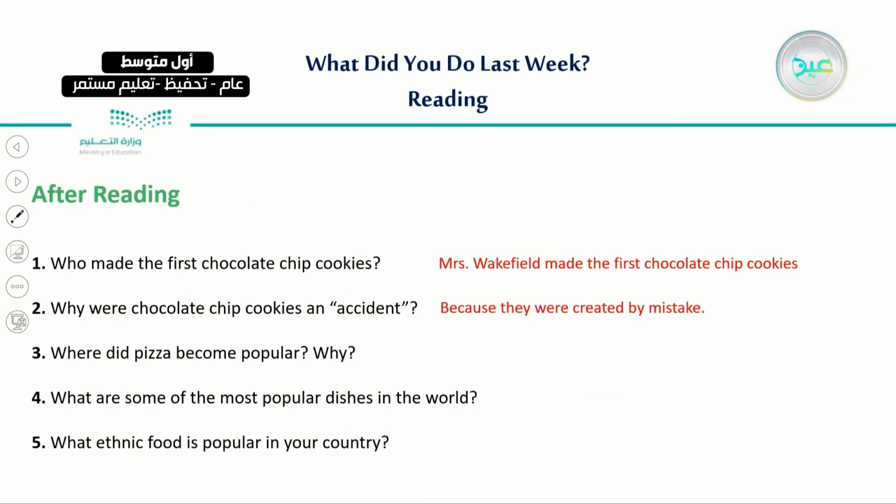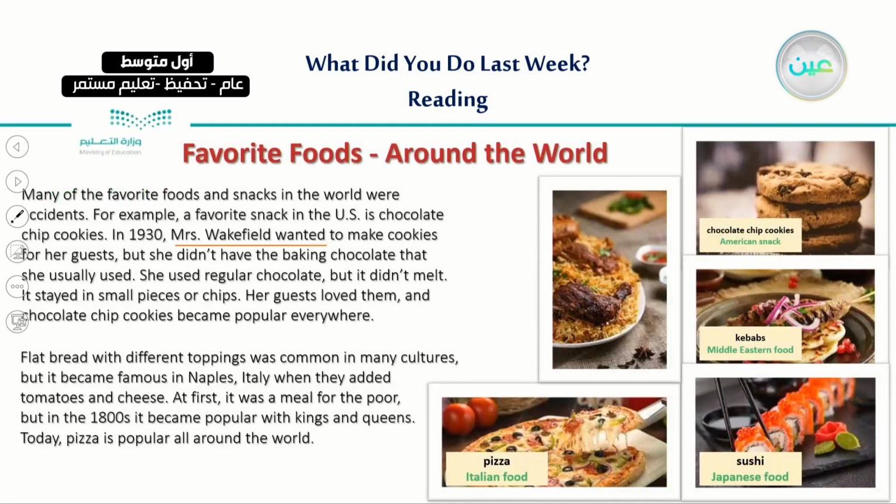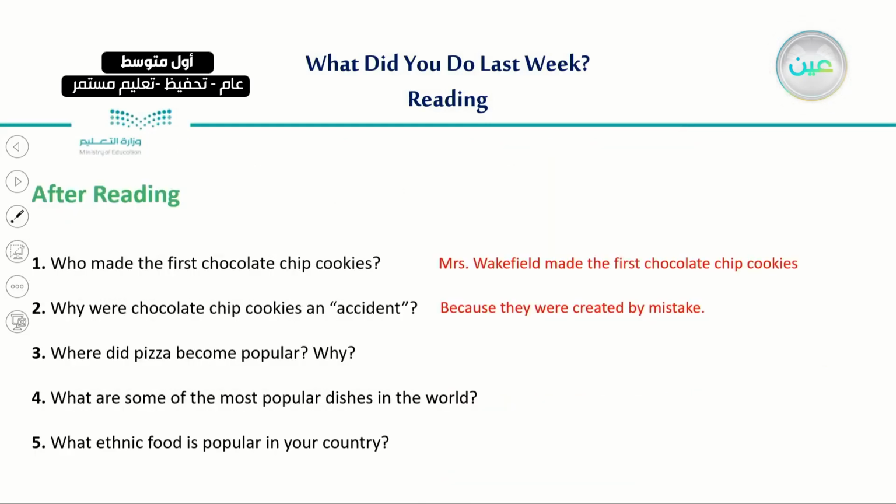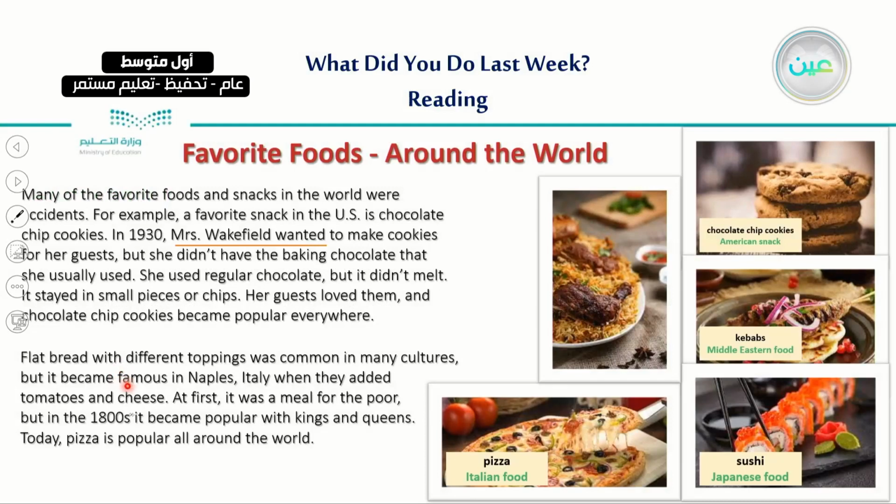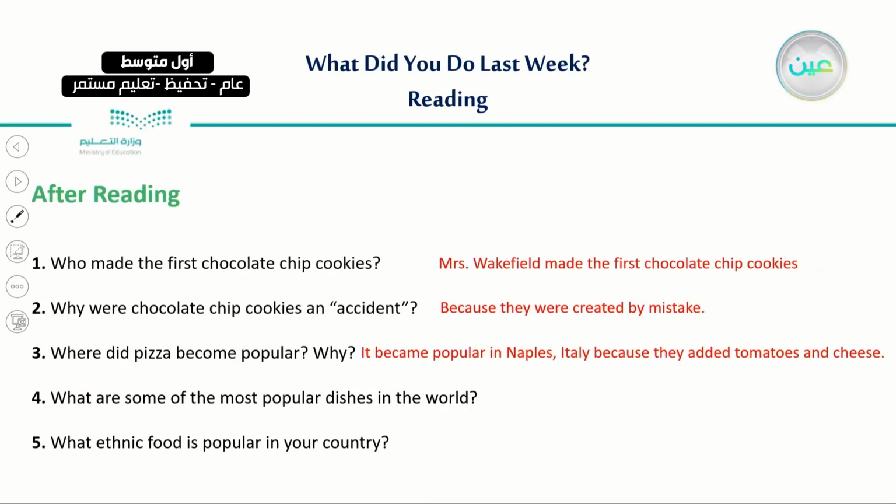Her guests loved them, and then it became famous everywhere. So, number 3, where did pizza become popular and why? Where? Here we're talking about place. Where did it become popular and why? So, if we read the second paragraph of this text, we can see that it became famous in Naples, Italy. And why? Because they added tomato and cheese to the flat bread. So this is why or how pizza became popular at that time.